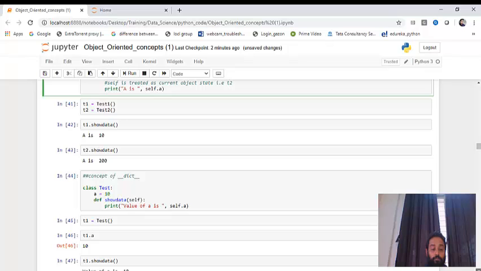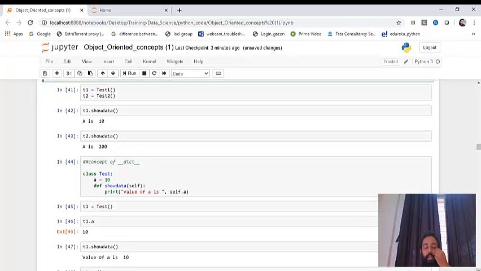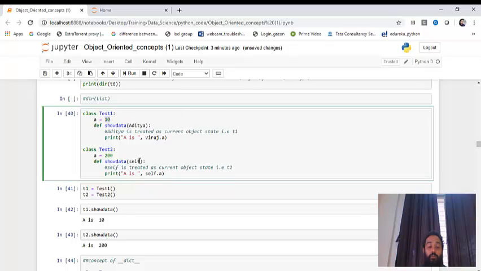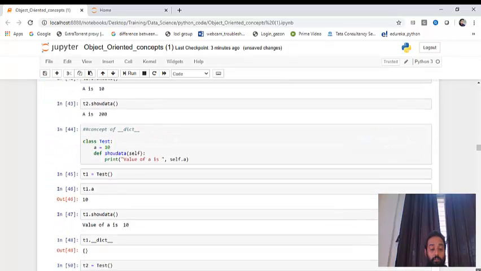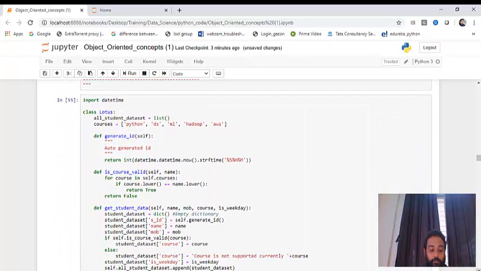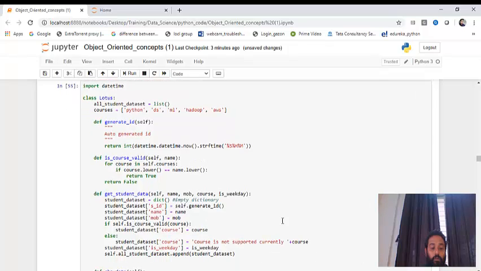The concept of dict is nothing but it will return you the object of that particular class, the just created object of that particular class. Let's say here if I try printing __dict__ for test1, the output would be the recently created object called t2. So this is dict for you. Here you can see so many things over here. We'll see this one by one, maybe at the end when we complete all the courses.